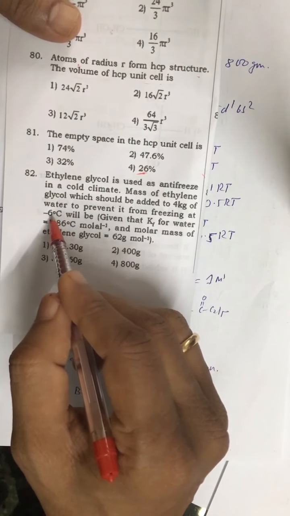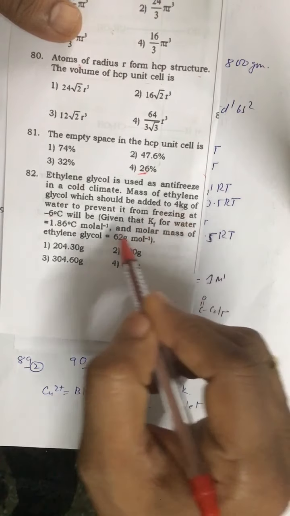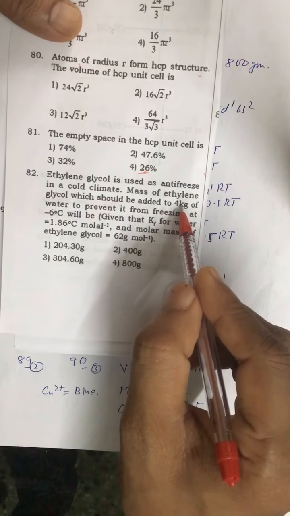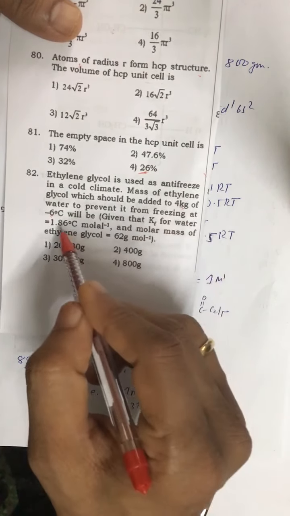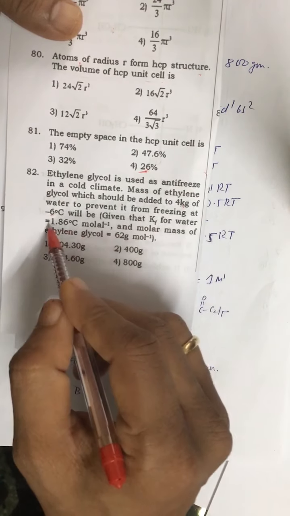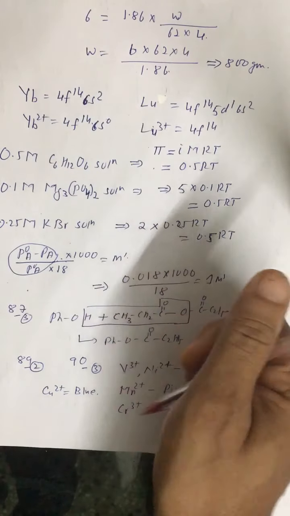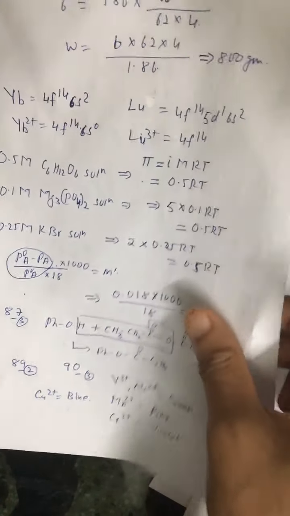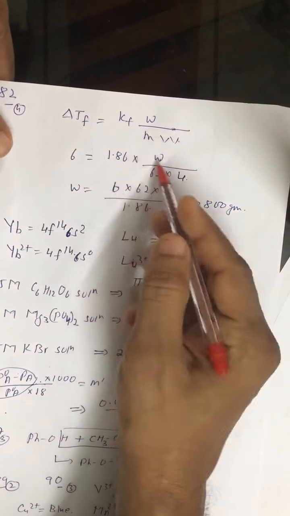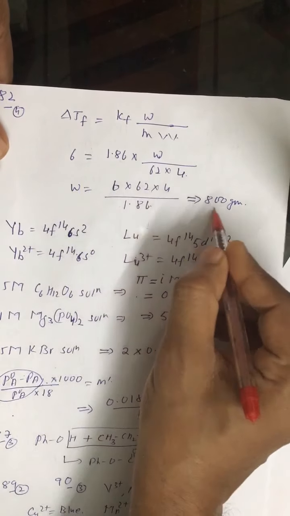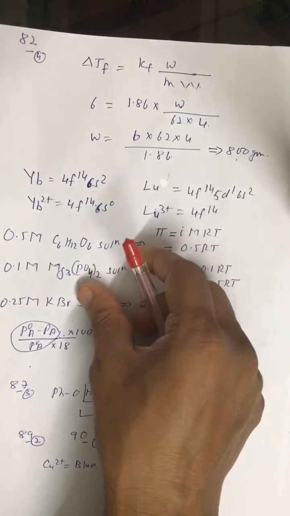So delta Tf is 6. This is capital W, 4 kg of water, and Kf is given as 1.86. Molar mass is given, everything is mentioned, so there is no problem. Delta Tf equals Kf, everything you put in this formula, and we get 800 grams.